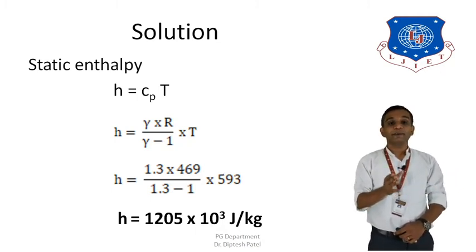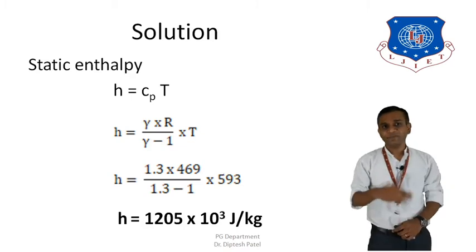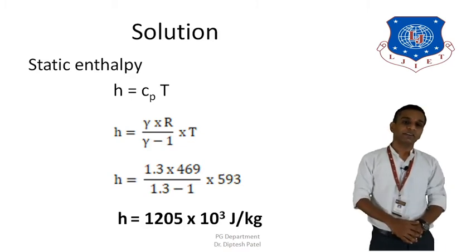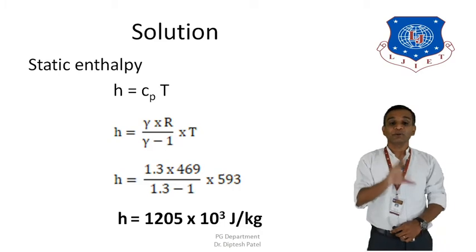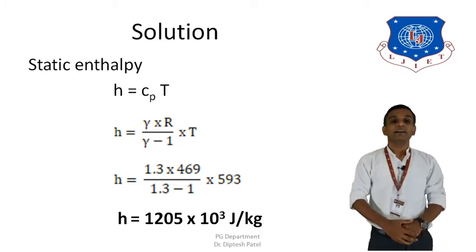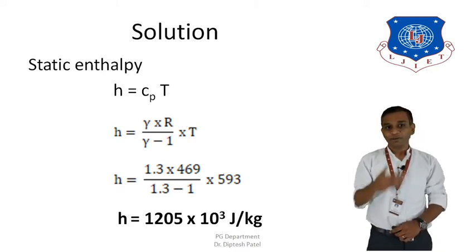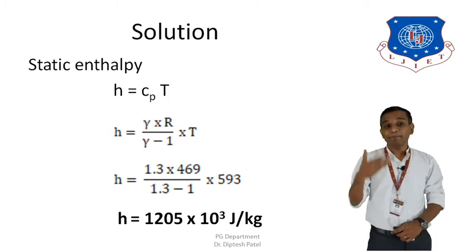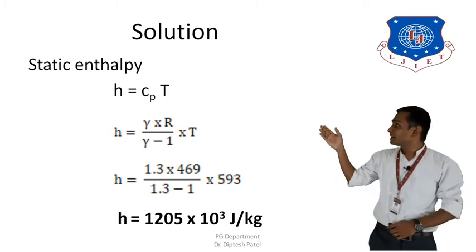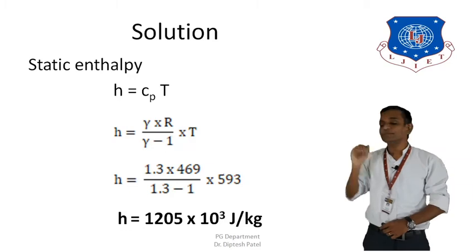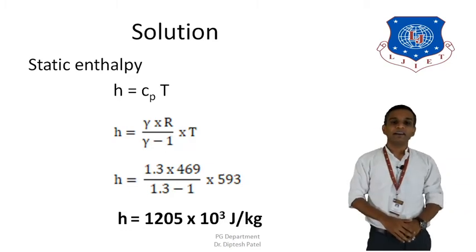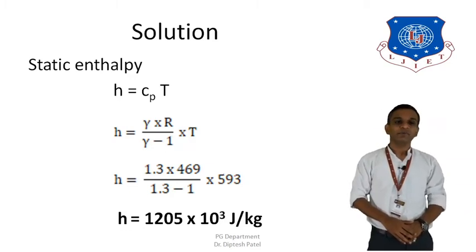But the specific heat is not given. Though we have a T, specific heat is not given. So to calculate the specific heat, we are going to use the relation Cp is equal to gamma R upon gamma minus 1. The relations of specific heat would be implied in these equations, and therefore that can be written as H is equal to gamma into R upon gamma minus 1 into T.